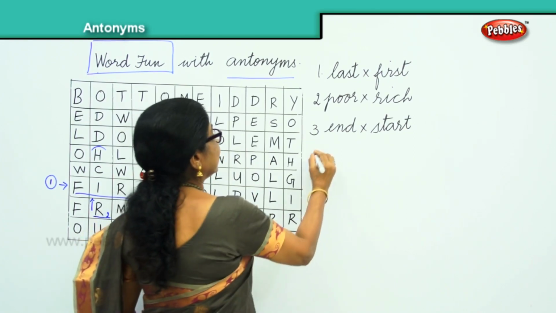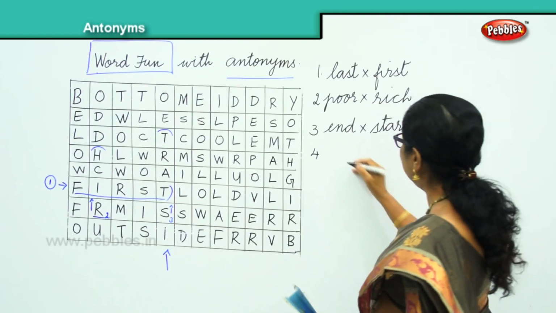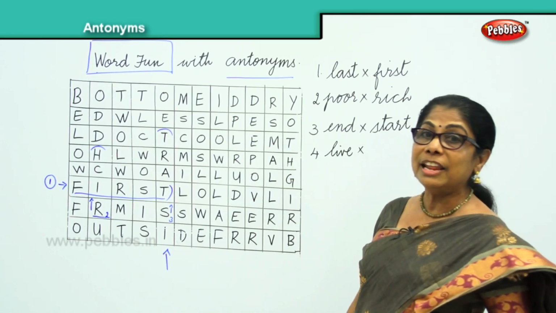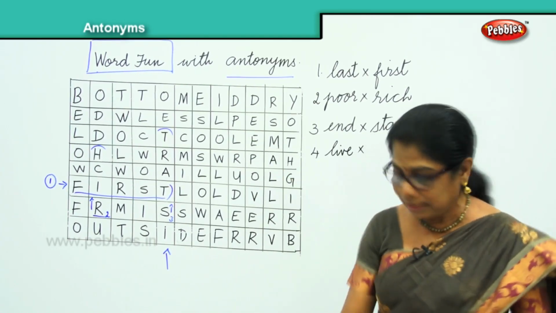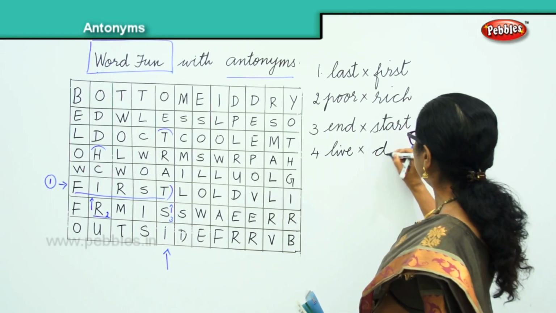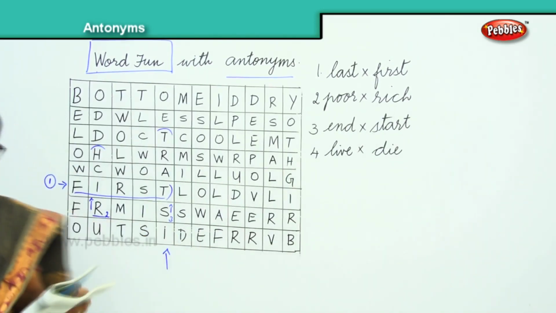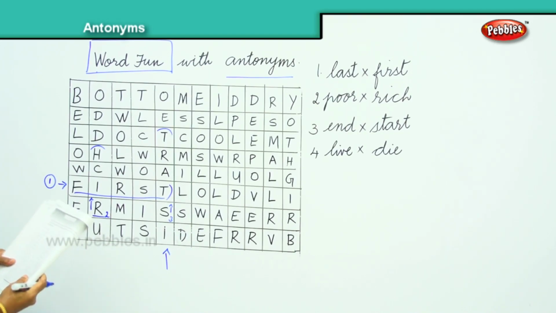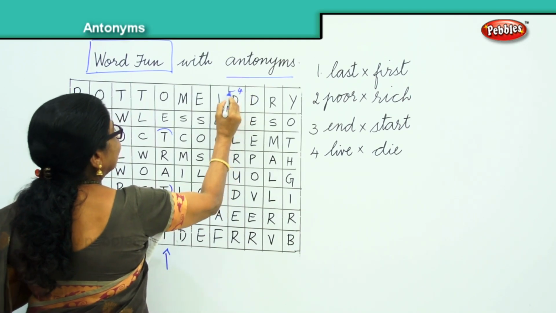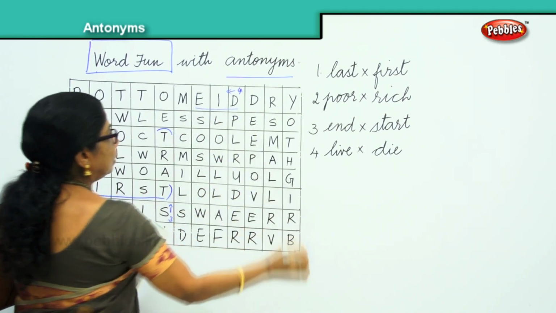Now, I'll write some more words for you. And while you keep searching. The fourth word I am putting here is live. Okay? You find the word live. Where is live? What is the opposite? Very good. Die. Find die. D-I-E. Die. The fourth one. Where is it? You have here number 4 and this way. D-I-E. You saw? You found it.